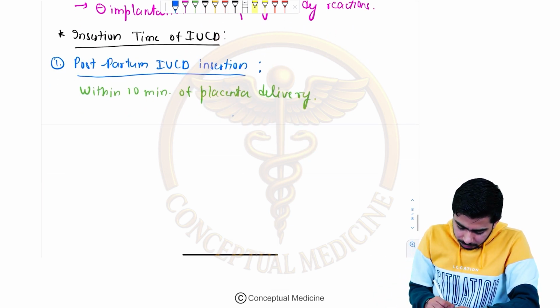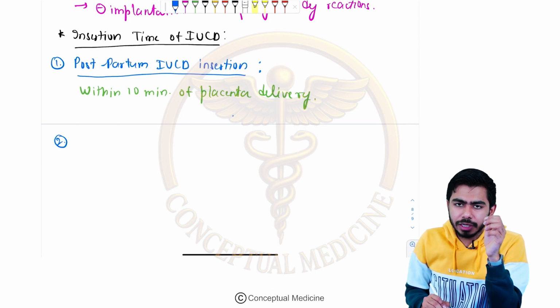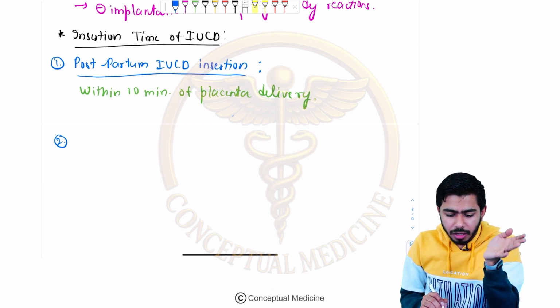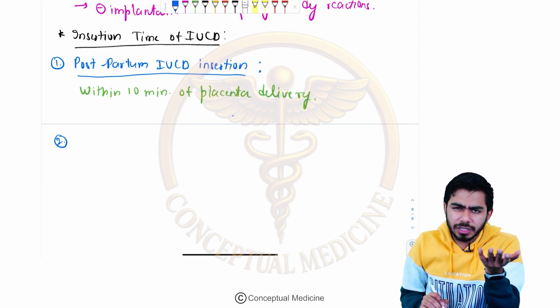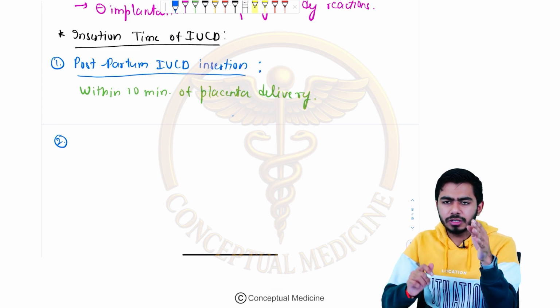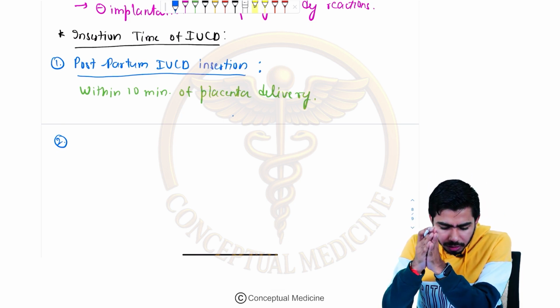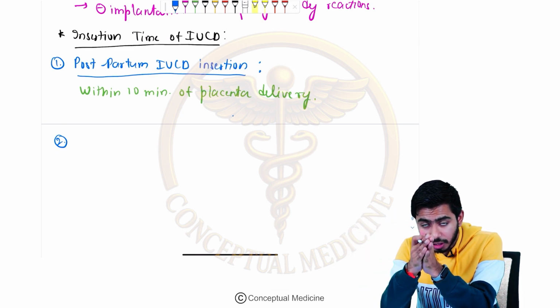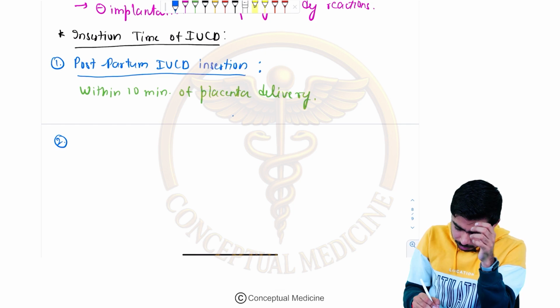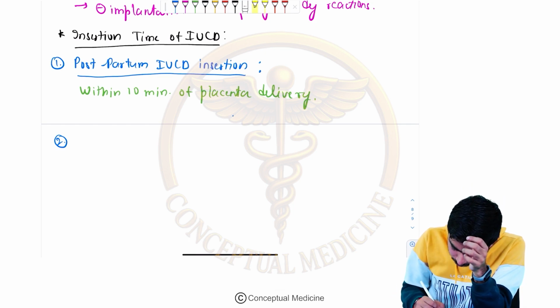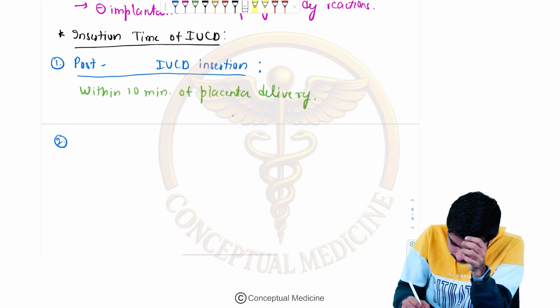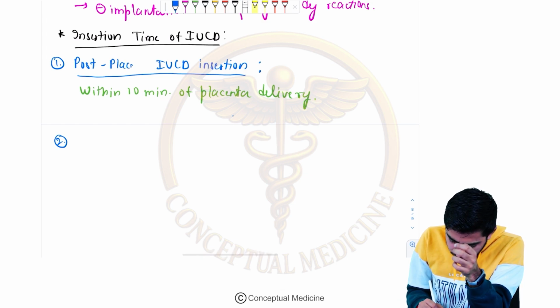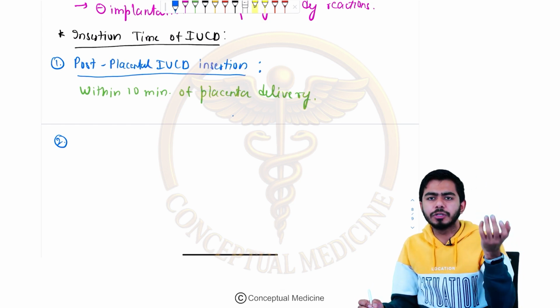The second one is postpartum IUD insertion. One is the post placental and one is the postpartum. Post placental means within 10 minutes. Postpartum means from 10 minutes of normal vaginal delivery to 48 hours. So over here, this was the post placental, where I am saying within 10 minutes of placental delivery.